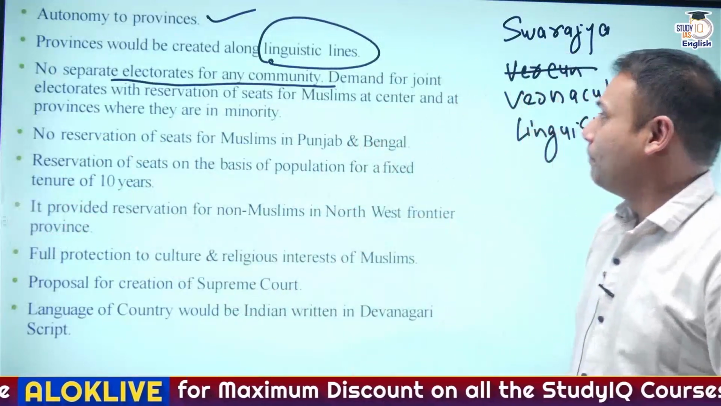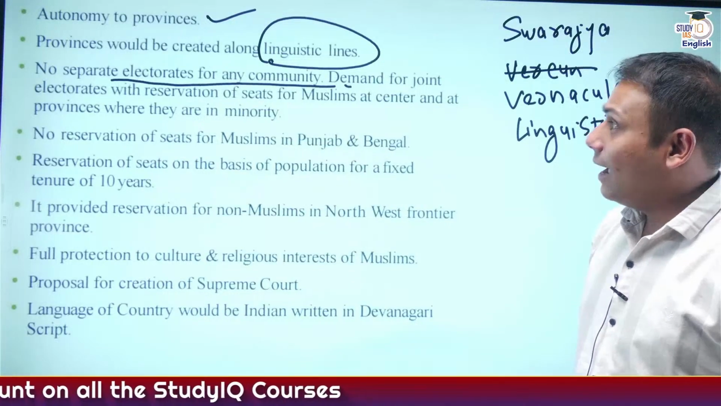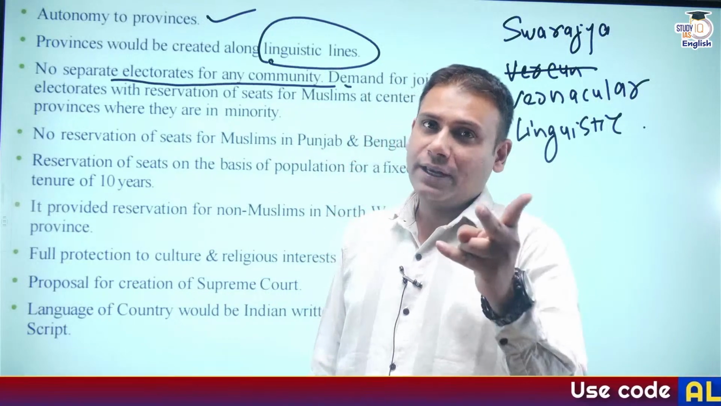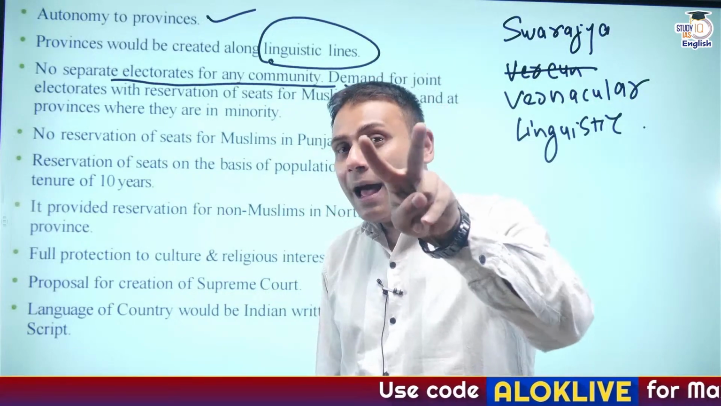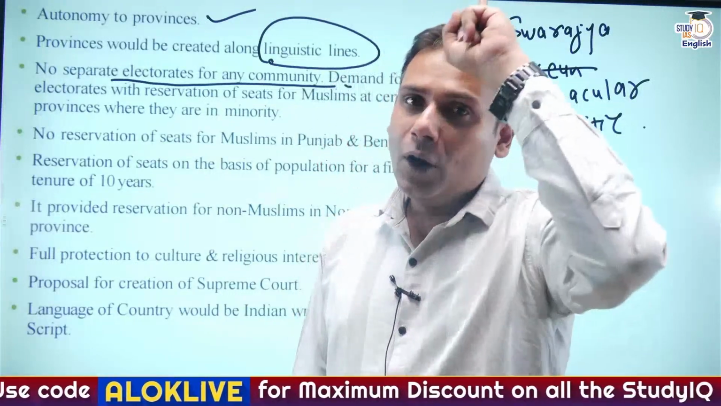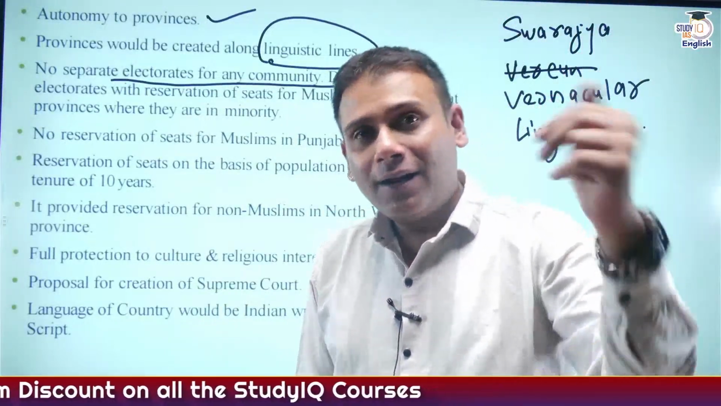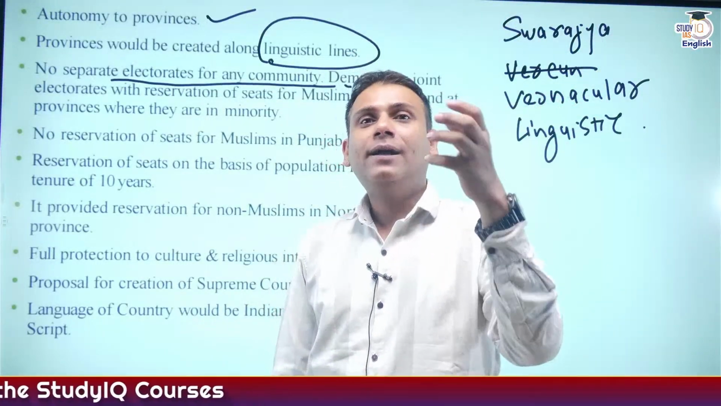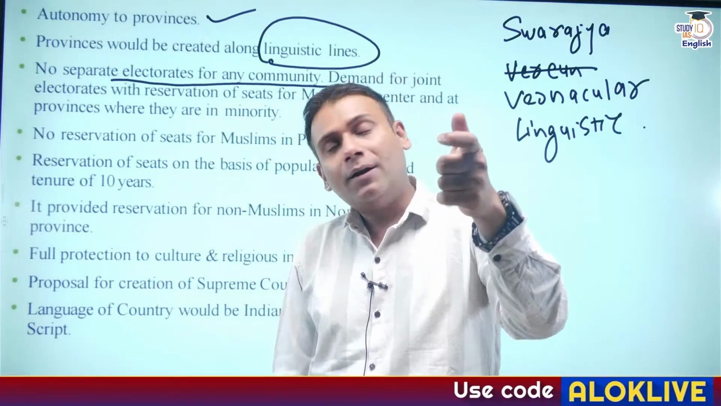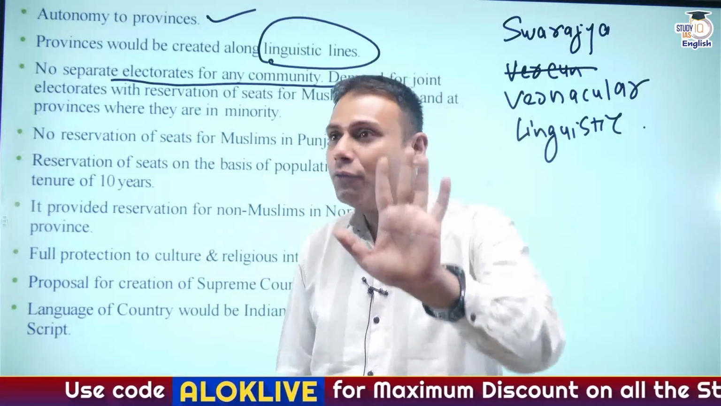True? Now what happened? Demand for joint electorate with the reservation of seats for Muslims at the center and the provinces where they are in minority. Separate electorate and reservation of seats are different. What will happen in separate electorate, as I've discussed previously? The candidate would belong to the same community and the voter would belong to the same community. But under reserved seat, suppose a Muslim candidate is standing for the election, that seat would be reserved for a Muslim, but the entire constituency could vote upon that. Only Muslims won't vote.